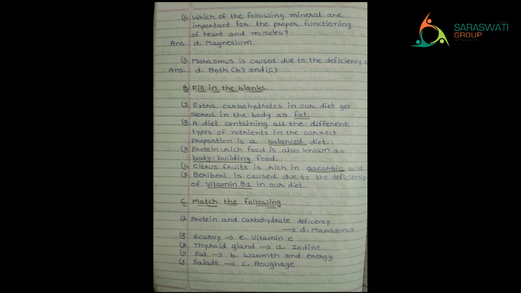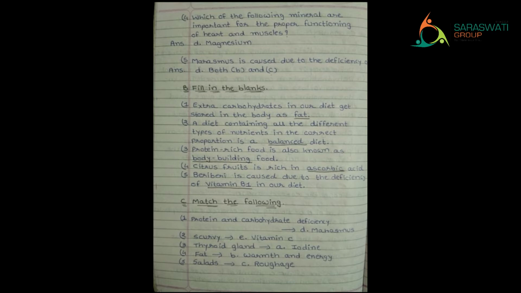Moving further to the B section, that is fill in the blanks. The first one: extra carbohydrates in our diet get stored in the body as blank. If we are taking more carbohydrate than our capacity, then it will be stored in our body as fat. Our body will become fat.